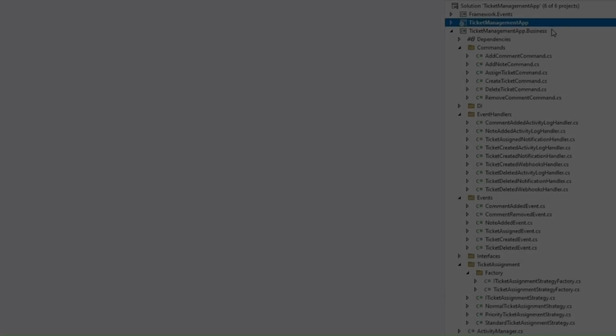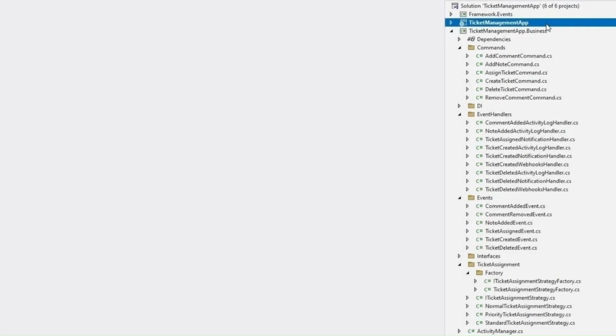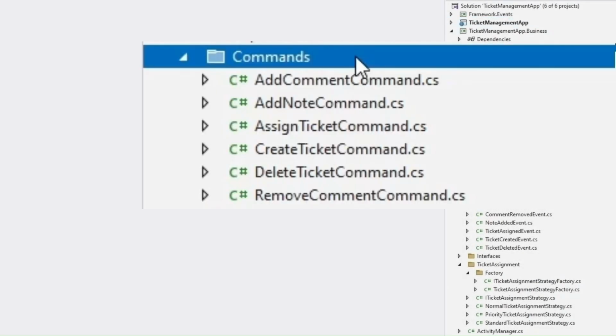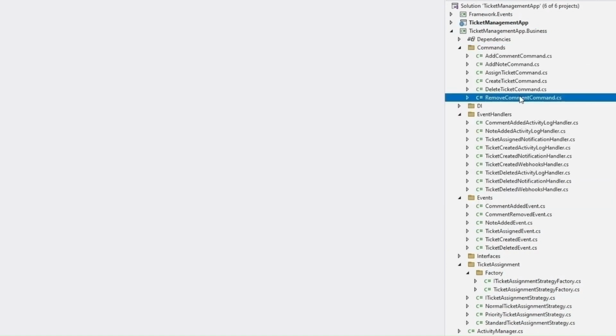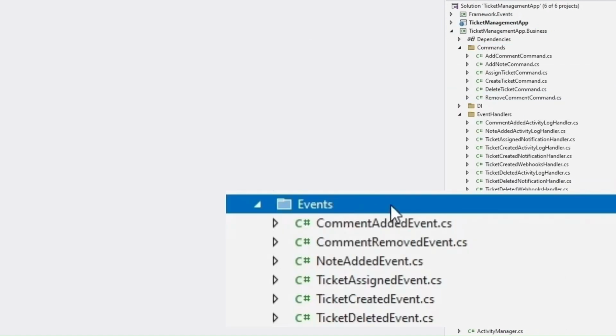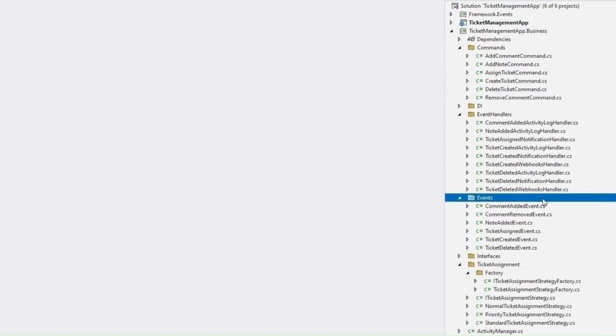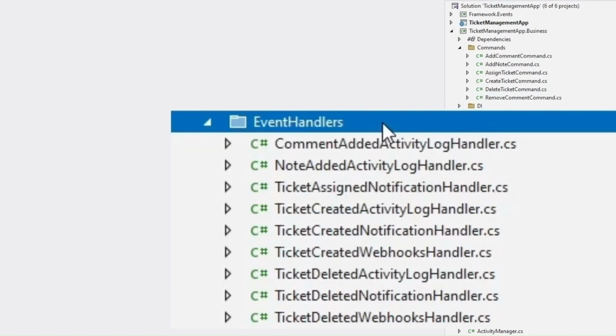other implementation. If we continue implementing our stories following the same approach, then after some time our code will look like this. Inside our commands folder, we will have many other classes, one for each story. Similarly, inside our events folder, we will have many events. Inside our event handlers folder, we will have many other event handlers.